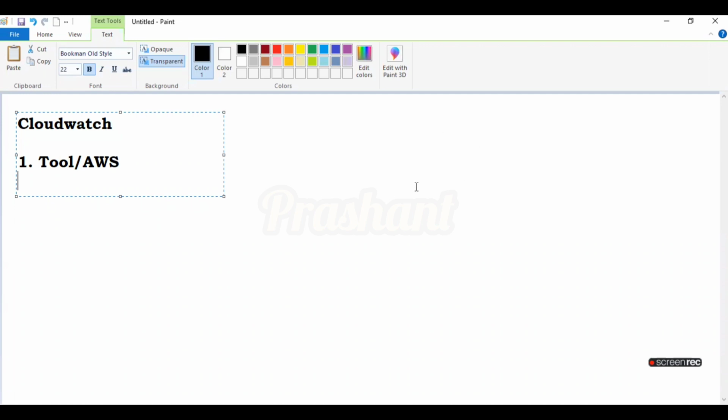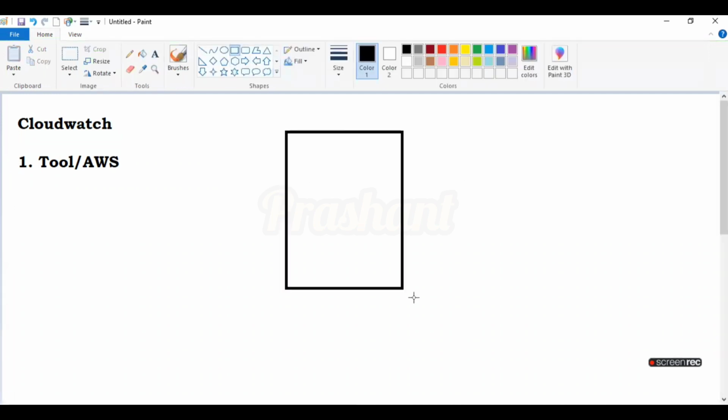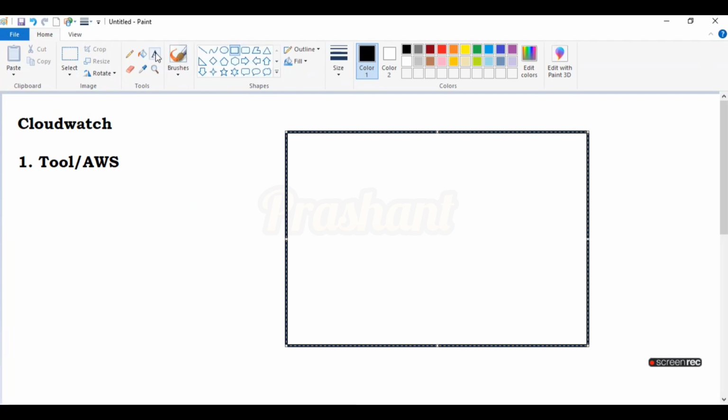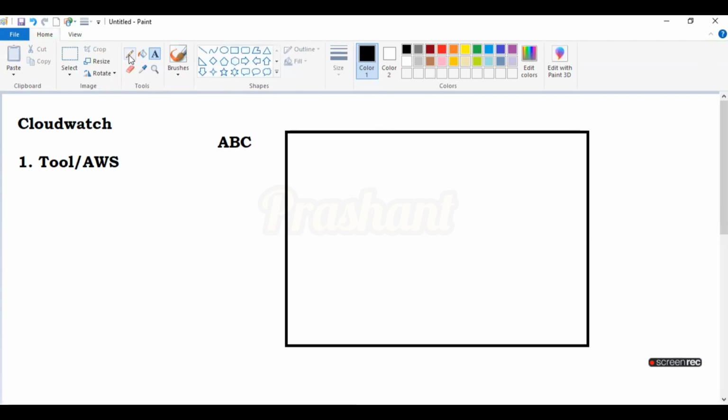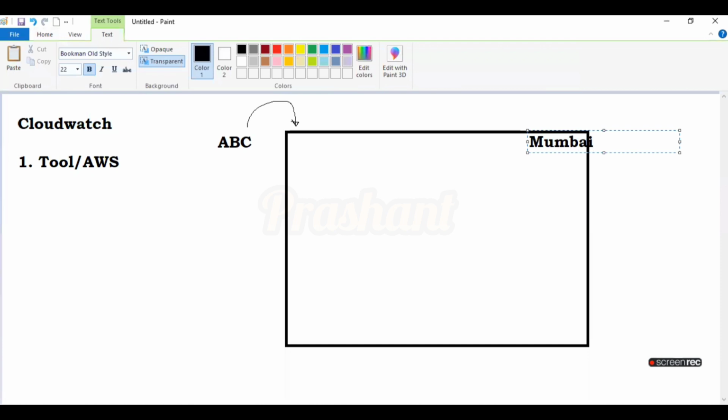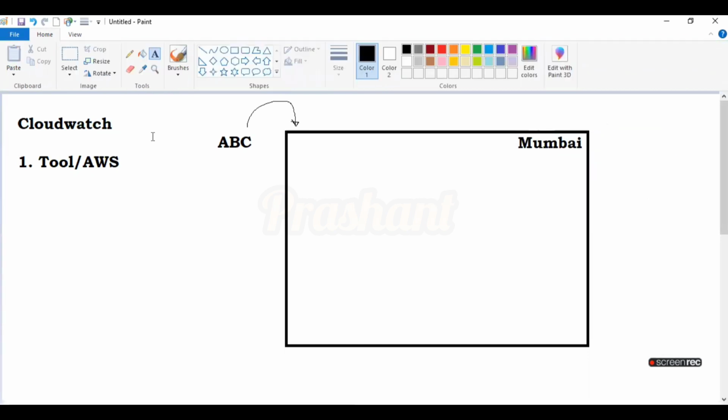Just consider one example. Say this is your organization, your company, having the name ABC. For this organization, you have purchased or created your AWS account. And just consider that you are in the Mumbai region. So what is the problem, or why is CloudWatch required? That I'm going to explain to you.